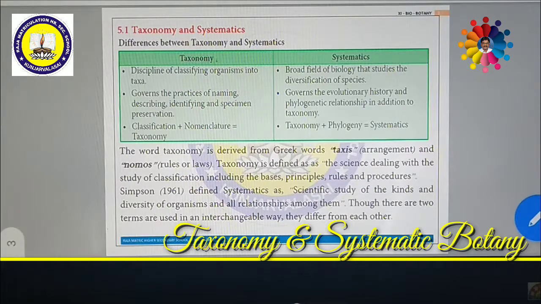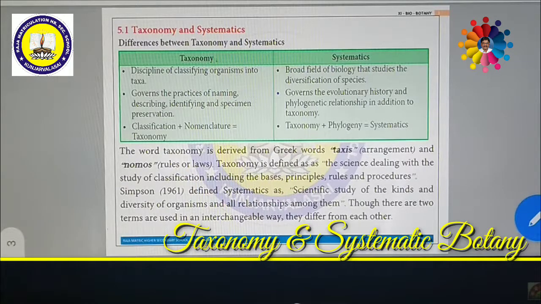But as far as systematics is concerned, it is a broad field of biology which deals with the diversification of various species. Suppose you are going to study the mango plant, Mangifera indica, which is a species. So this broadly describes a particular species. It's a broad spectrum.